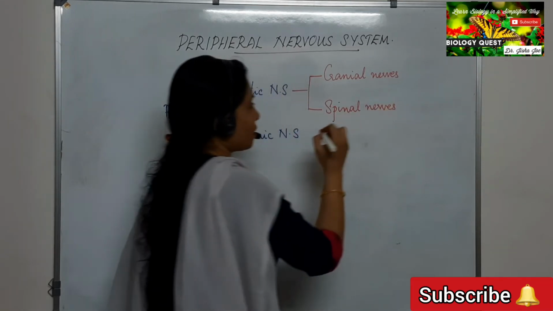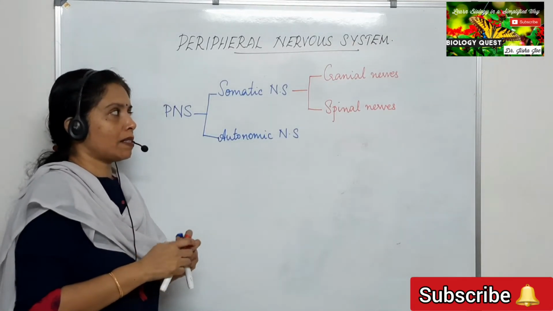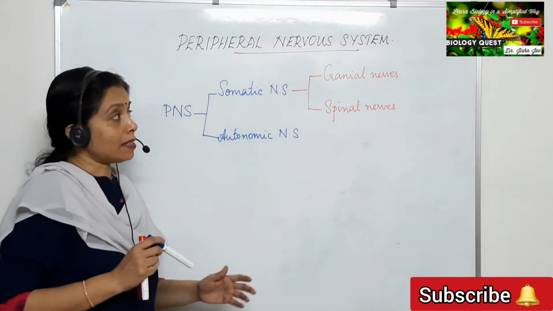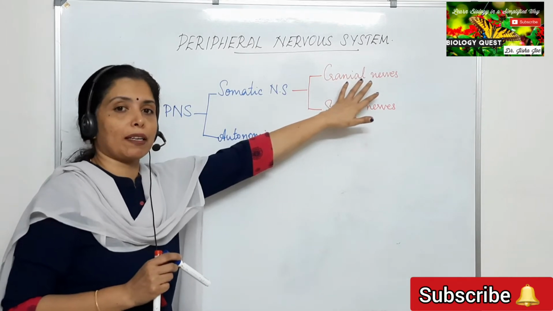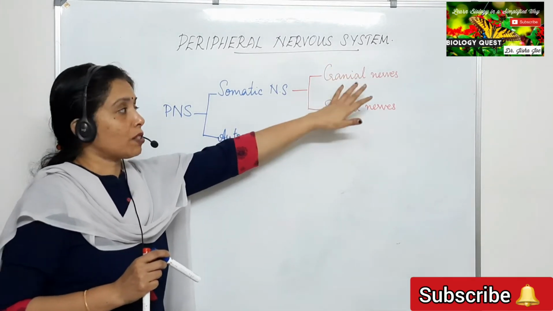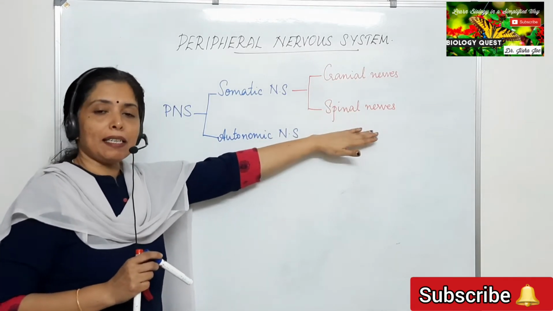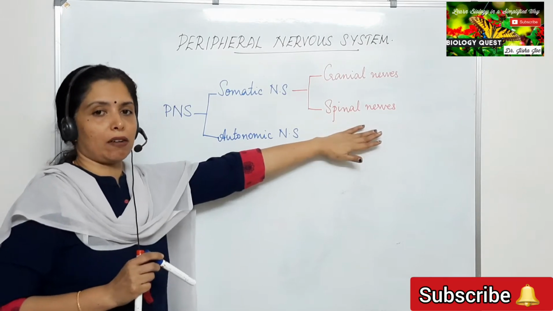So the two sets of nerves which constitute the somatic nervous system are the cranial nerves and the spinal nerves. As the name indicates, cranial nerves are nerves emerging from the brain or entering into the brain, whereas the spinal nerves are nerves emerging from or entering into the spinal cord.